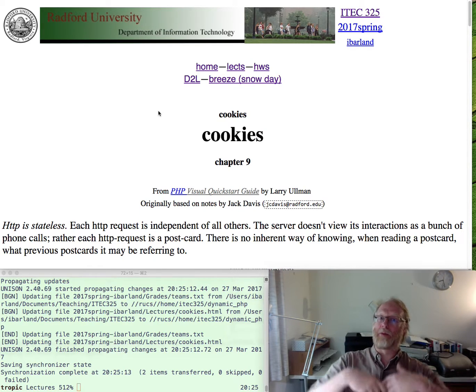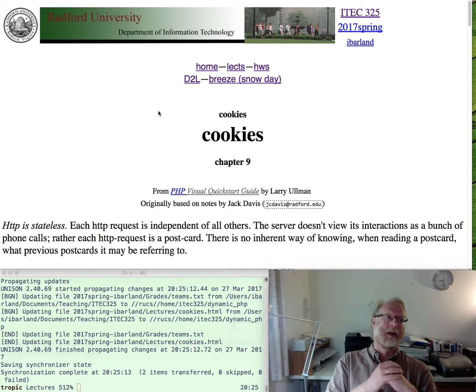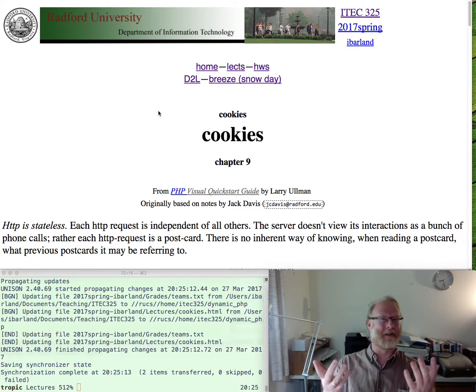Another common answer is people say, well, of course the server knows who you are because you log in. That begs the question, though, because how does the server know? Again, I get 500 postcards. How does it know that this is a postcard of somebody who's logged in? And if they are logged in, who the heck are they?